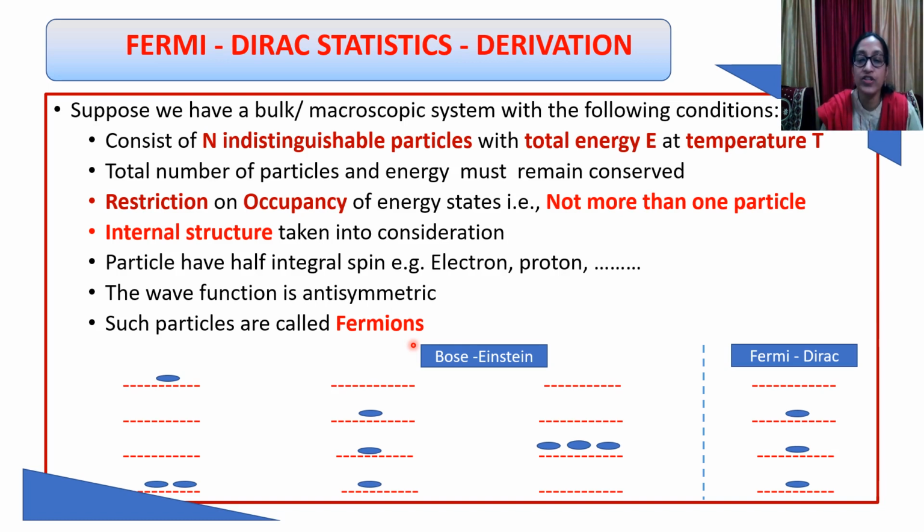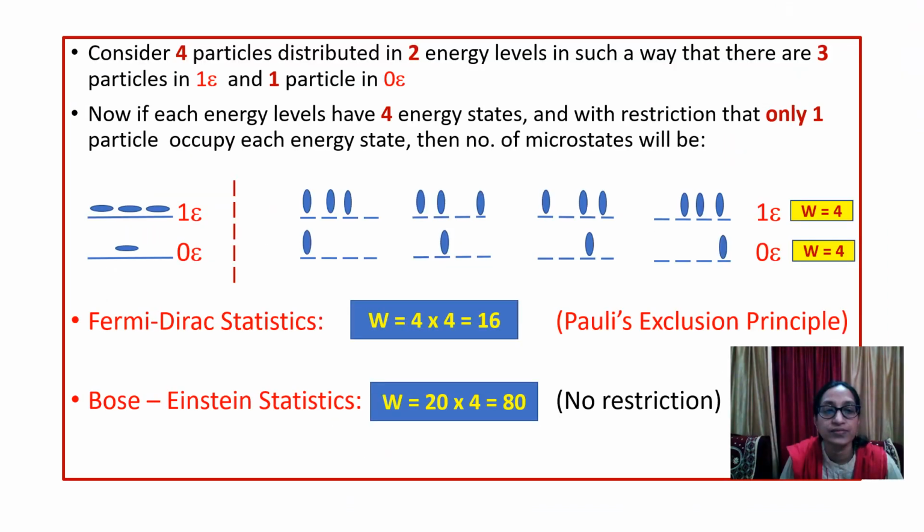Now let us differentiate between the Bose-Einstein distribution and Fermi-Dirac. In both cases, we see that the particles are identical and indistinguishable, so they have been shown in the same colors. Now in case of Bose-Einstein, there is no restriction on occupancy. That means any number of particles can enter the energy states. But in case of Fermi-Dirac, according to Pauli's exclusion principle, only one particle will occupy each energy state. So let us clarify it.